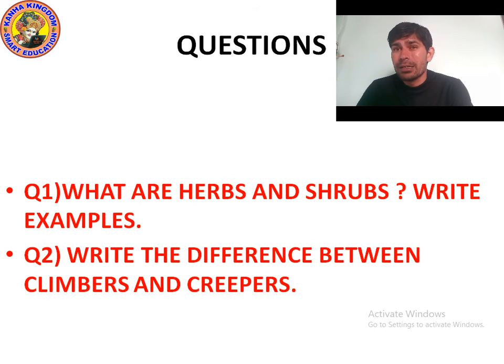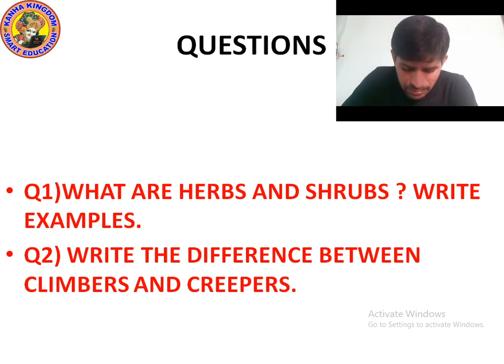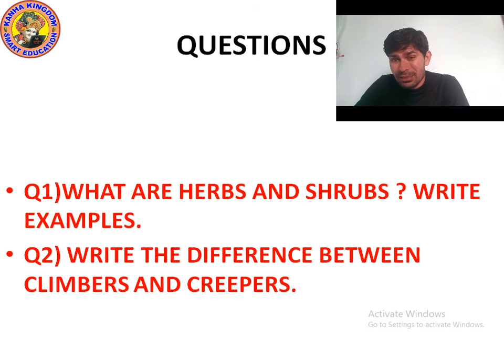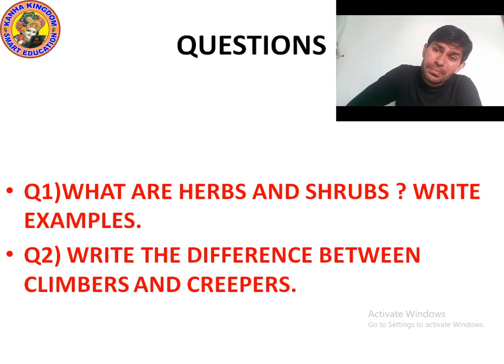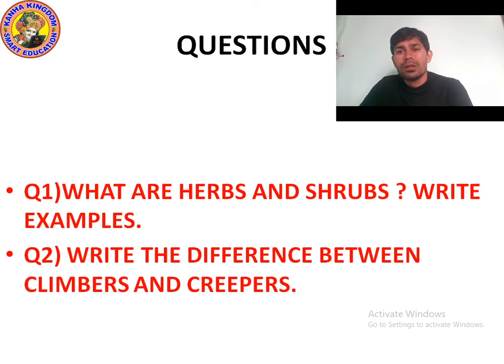Such plants are called shrubs. You might have seen the plants which are grown in a garden are actually shrubs. They are grown in an area which is known as a shrubbery. And like you might have seen, rose is actually a shrub. So it's easy. Now next question.